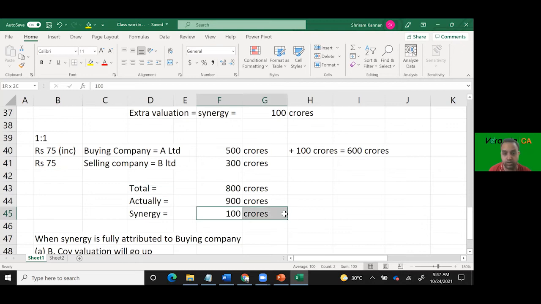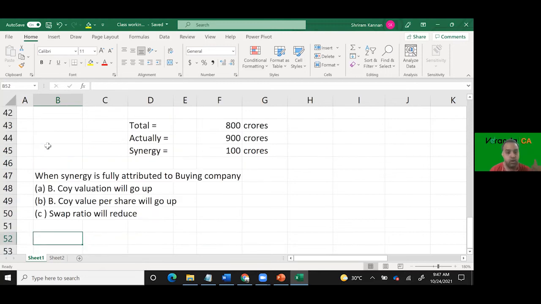Entire 100 crores, even if you give it to A Limited, you will get a swap ratio. Now that swap ratio will reduce, commonly referred to as a minimum swap ratio. Are you following this?